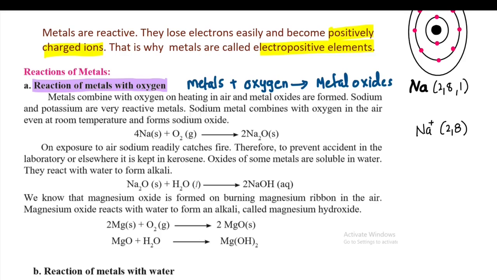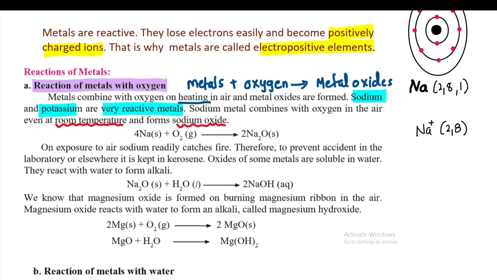Metals combine with oxygen on heating in air and metal oxides are formed. But there are certain metals which need not be heated to combine with oxygen, like sodium. Sodium and potassium are highly reactive elements. Sodium metal combines with oxygen in the air even at room temperature. Understand that they can combine even at room temperature and they form sodium oxide.